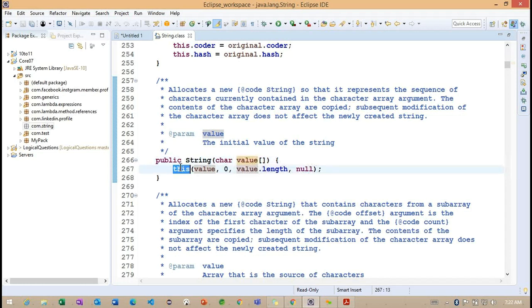Now you can see this keyword. What is the purpose of this particular this keyword? Any idea? Because we already identified more examples of this keyword. Does anyone have an idea? What is the purpose of this particular this keyword here? Why did they implement this keyword in our line number 267?